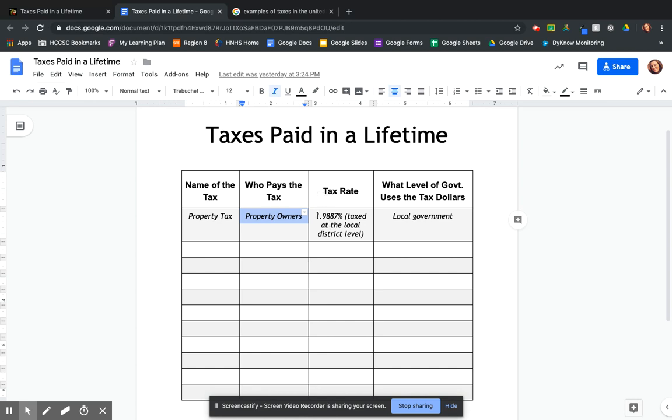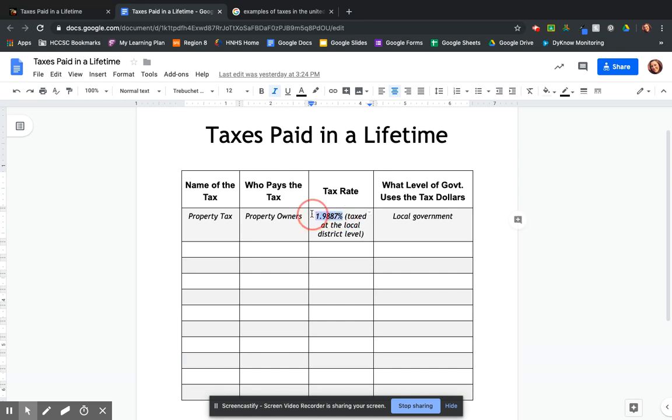The next question is, what is the current tax rate? So you need to know, and you may need to do a little bit more research on this. With the property tax, who gets to set that? Is that a federal tax, a state tax, or local tax? In this case, property tax is a local tax. So if it is local, we want to know in Huntington County or in your town, what is that tax rate? So you're going to have to go online and do a little bit of research on that. And you're going to present the rate there.